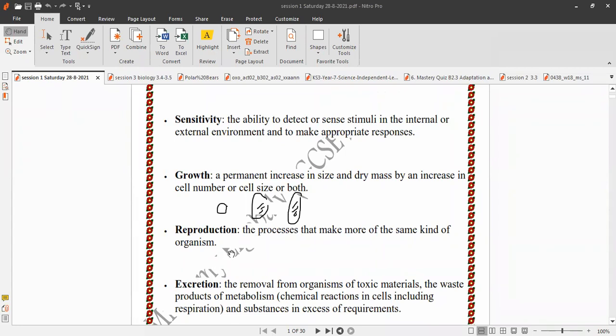After growth, reproduction. All living organisms can reproduce. This is the process that makes more of the same kind of organism. It's called reproduction. All living things can reproduce.